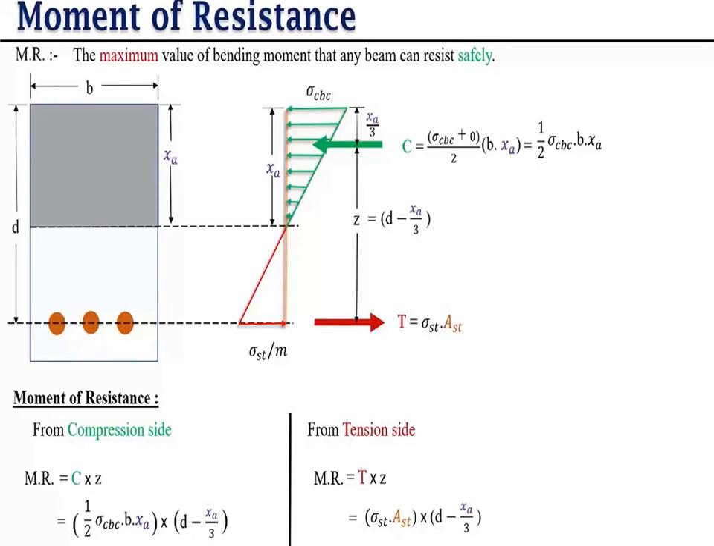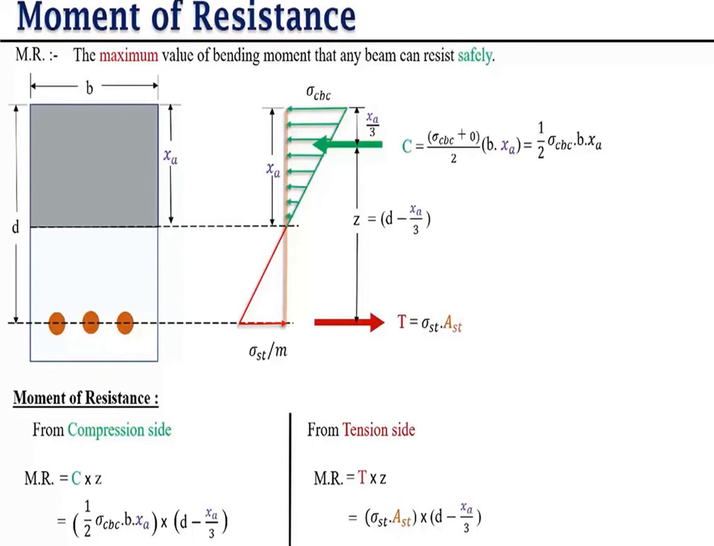Here stress is (sigma CBC plus 0) divided by 2, meaning we have to take the average of that part, and area is B into x. So here we get the force for that part. Now we have one perpendicular distance here, so we multiply the force by this distance, and we get the moment of resistance on the compression side.